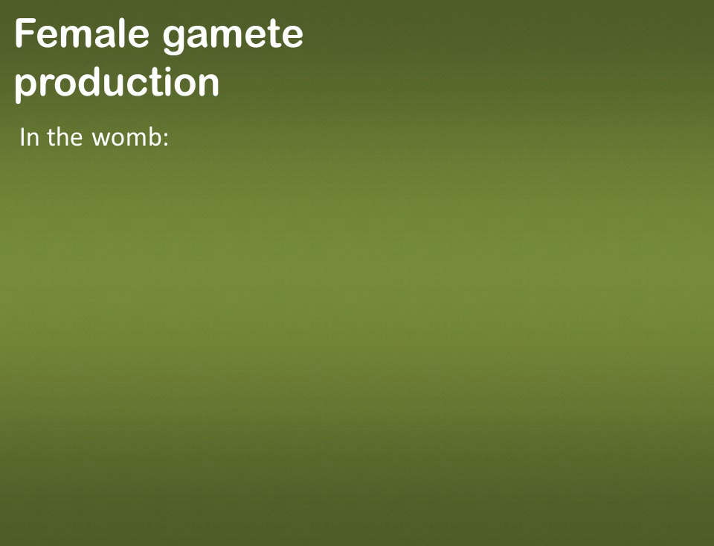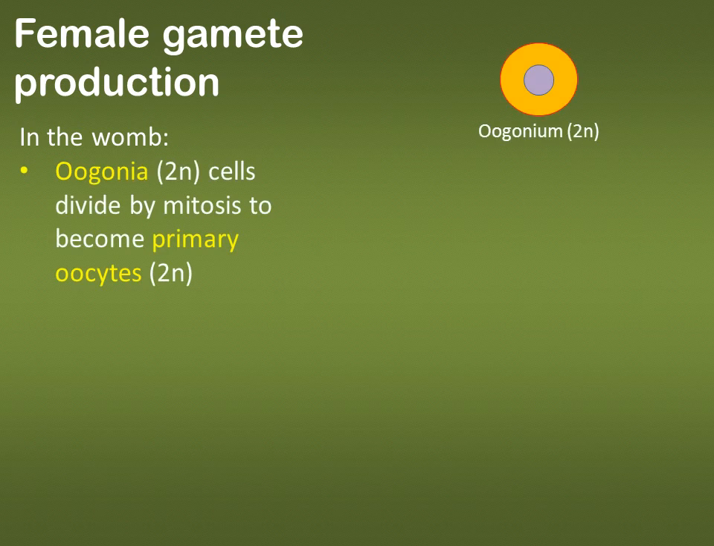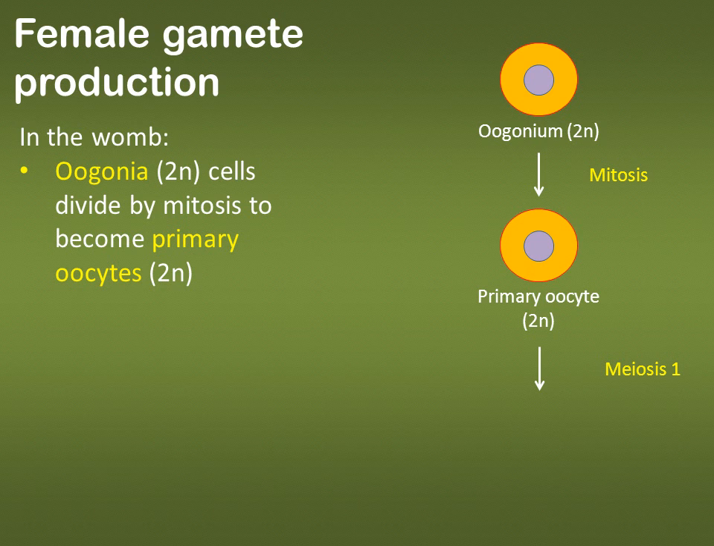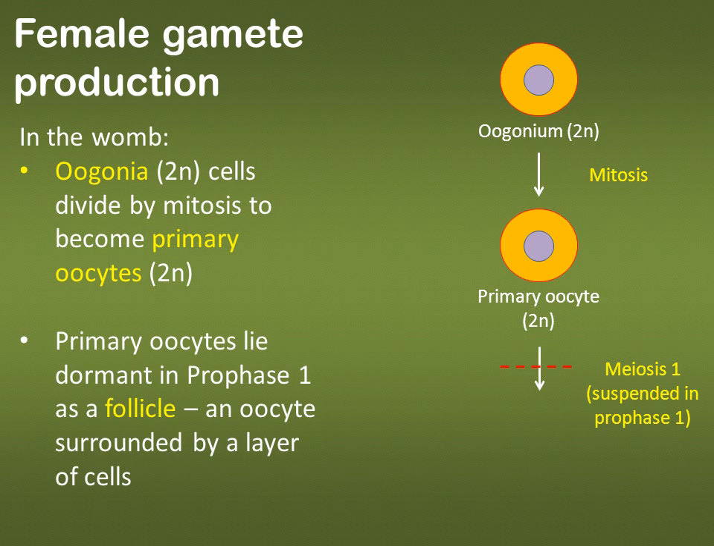Now, female gamete production actually begins as a fetus, when the female is in the womb. As a fetus, certain cells called oogonia are diploid, and they divide by mitosis to produce what are called primary oocytes, which are also diploid. Now, these primary oocytes will also begin meiosis I in the womb. However, they only make it to prophase I, where their development is arrested, and they lie dormant until puberty.